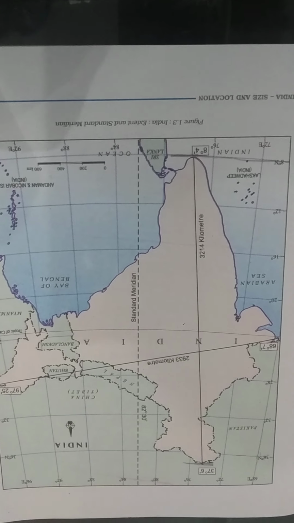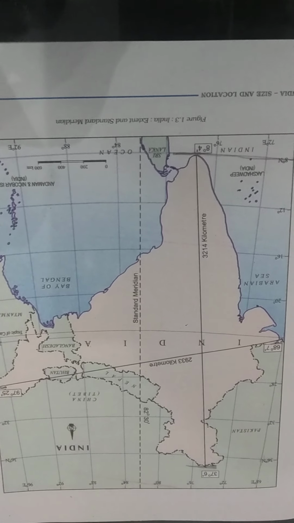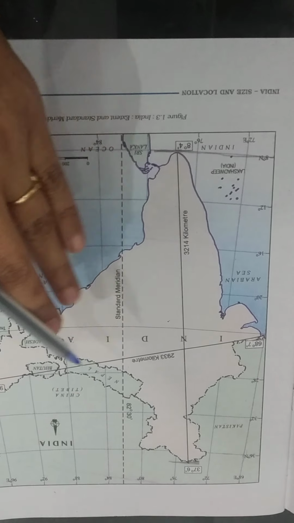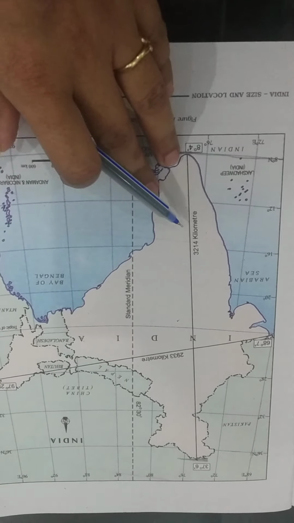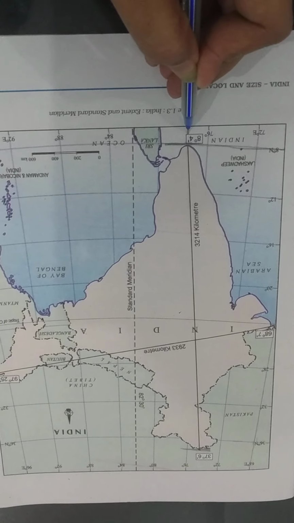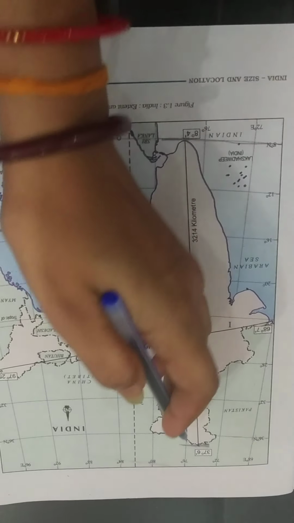Today I will teach Geography chapter 1, Size and Location. Now the first heading is Location. India is a vast country lying entirely in the northern hemisphere, between 8 degree 4 minute north and 37 degree 6